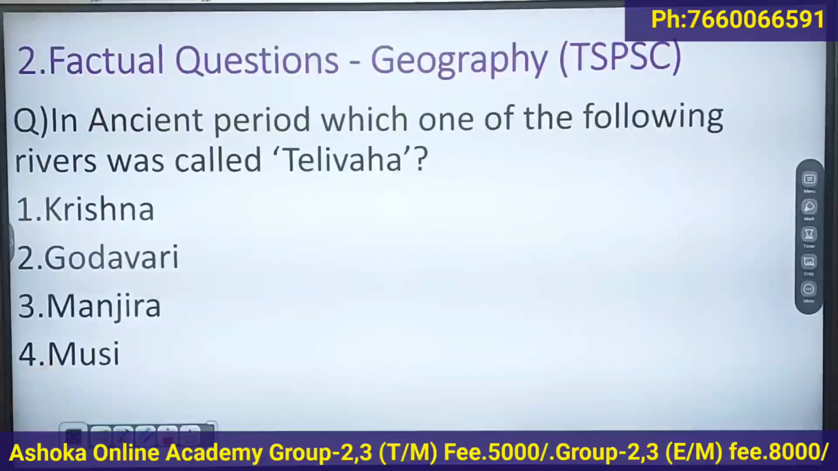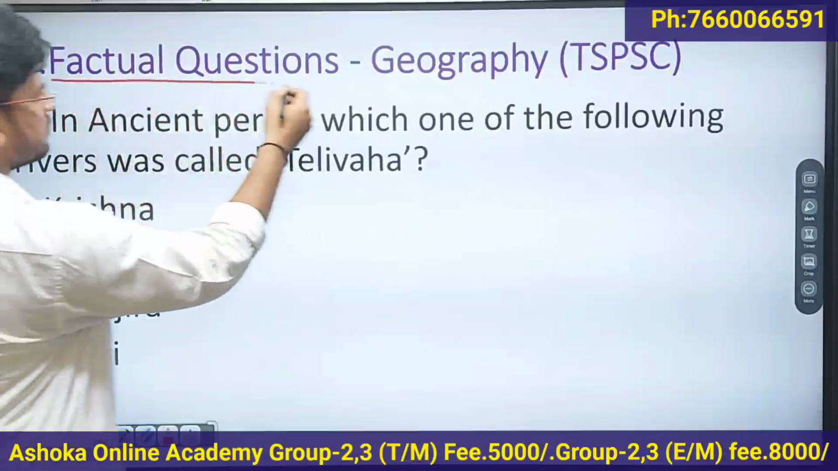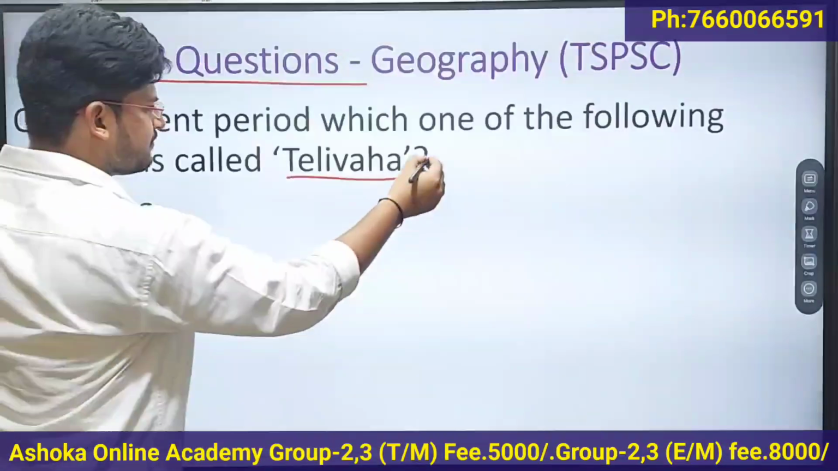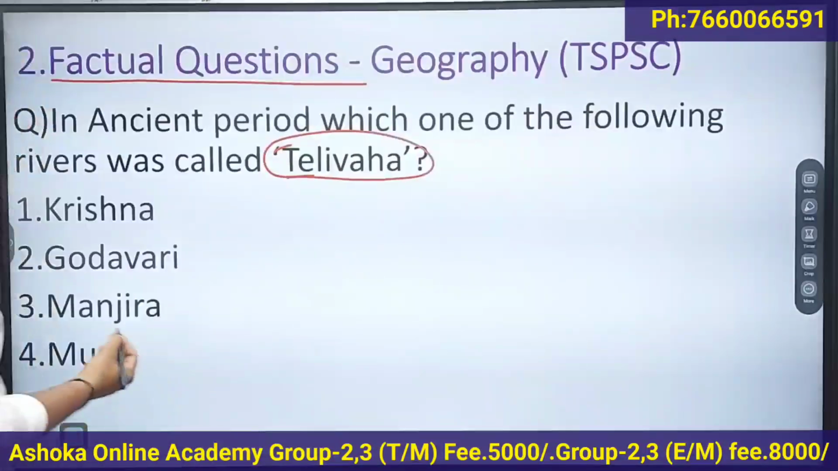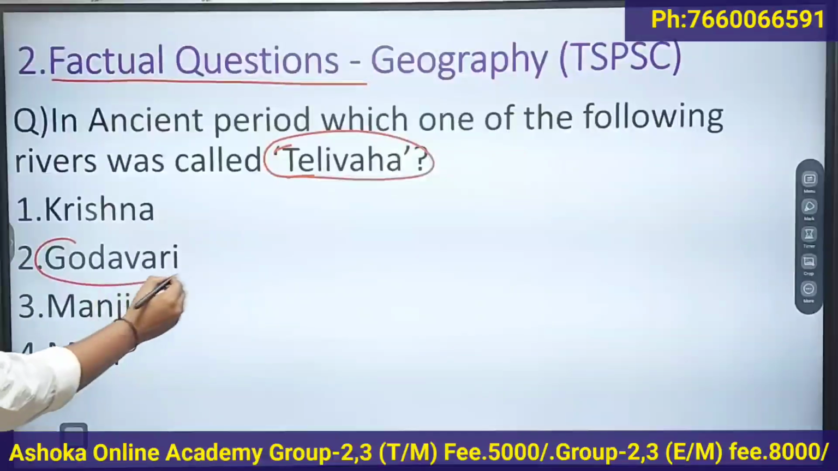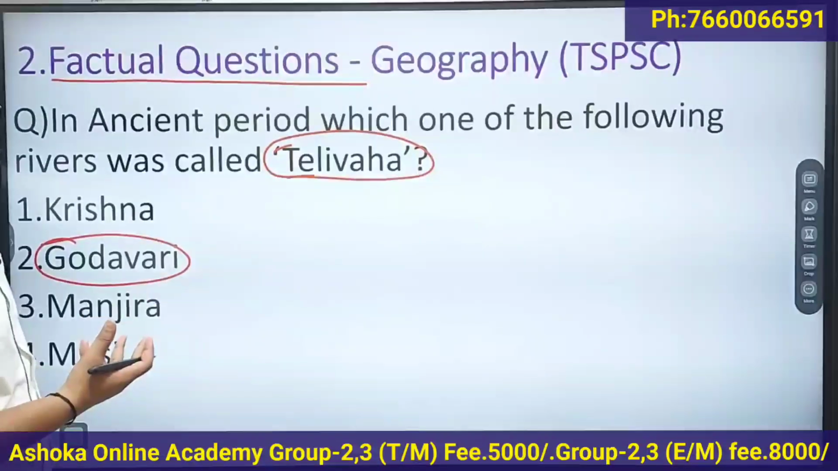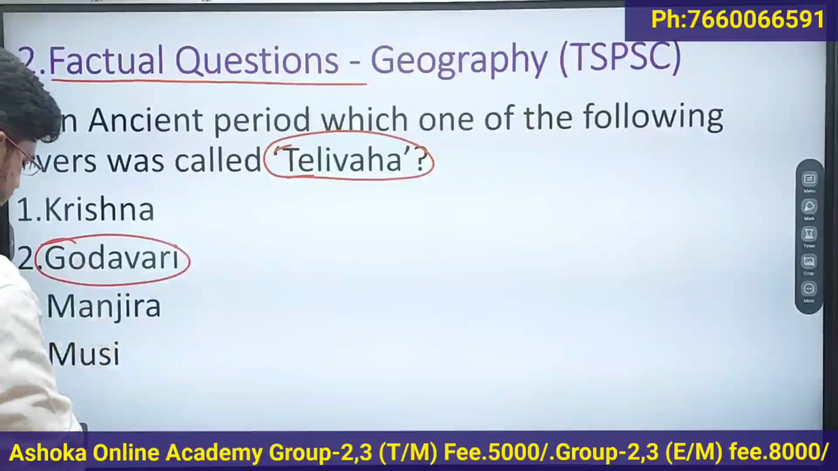The next type of question is your factual question. See, in the ancient period, which one of the following rivers was called Telivaha? Okay, so the answer is Godavari. So it is purely a factual question. Okay, no concept is related to this. So you'll get such types of questions, the factual questions.